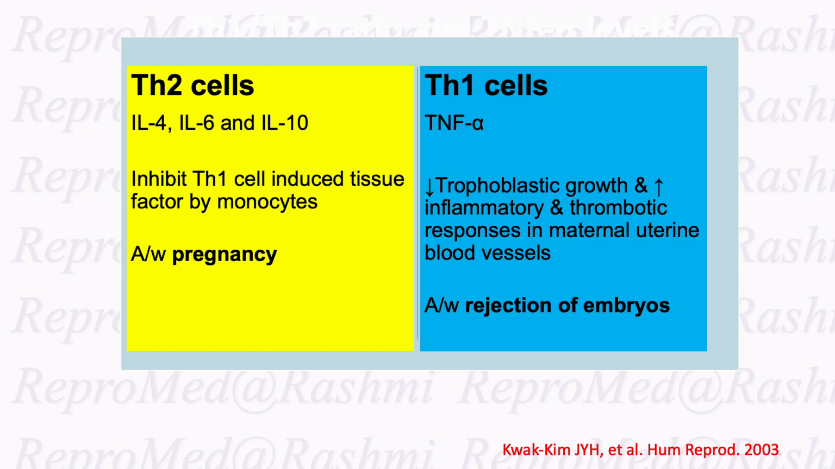Finally, a little bit about immunology. The pregnancy, the conception, is associated with Th2 T helper cell 2 dominance. So, the interleukin 4, interleukin 6 and interleukin 10 inhibit Th1 cell induced tissue factor by monocytes, and the predominance is associated with pregnancy, while excess of Th1 is associated with the rejection of embryos.